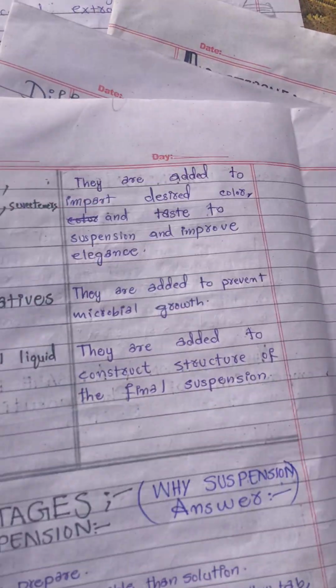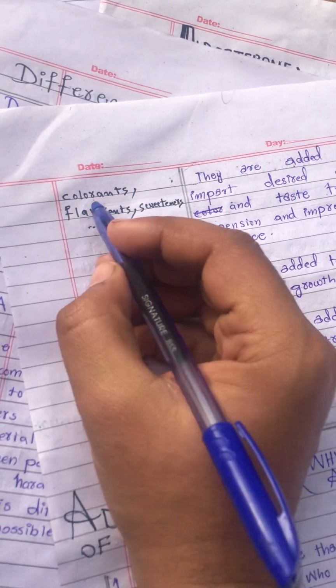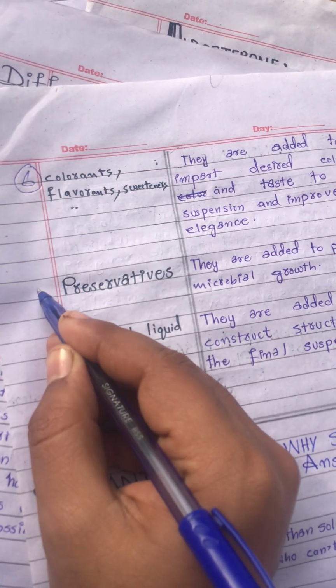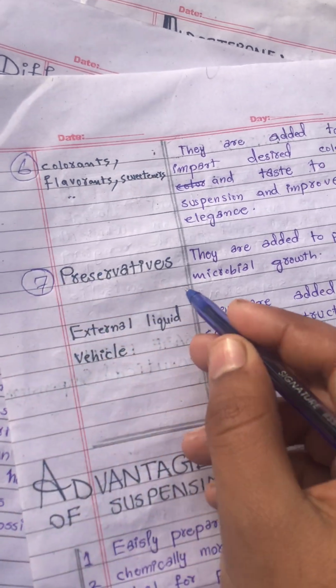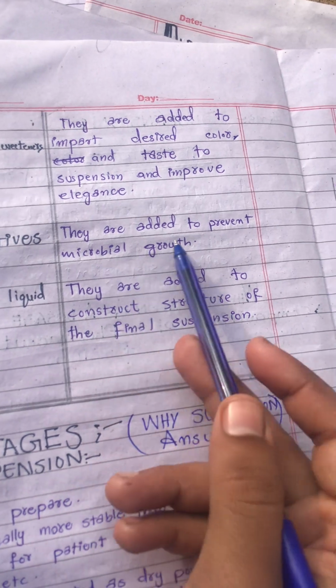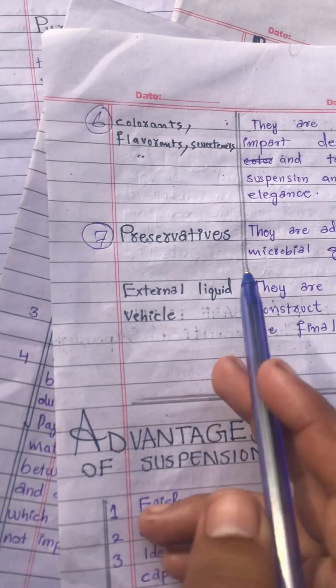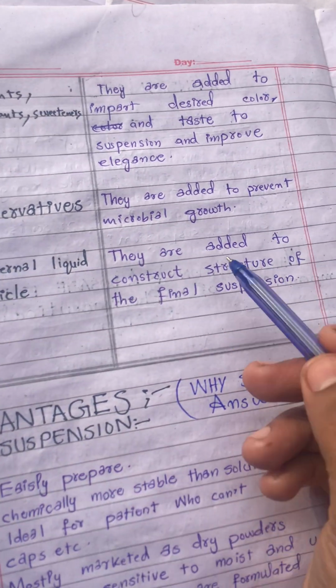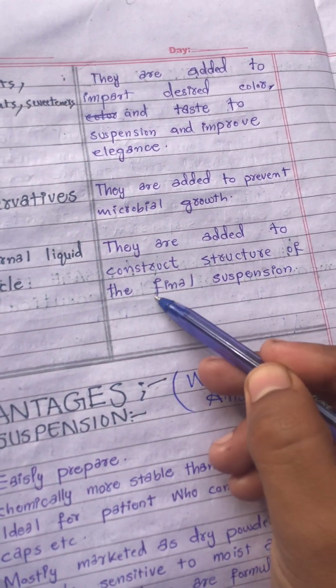The sixth is colorants. The seventh is preservatives. Preservatives are added to prevent microbial growth. And the eighth is the external liquid vehicle. It is added to construct the structure of the final suspension.